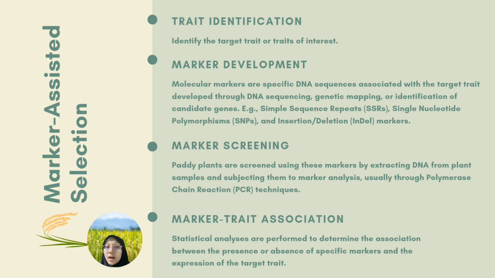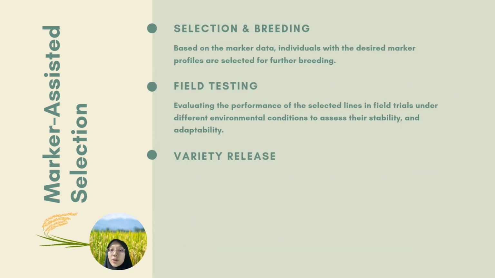Then we will do marker screening by using the developed markers, extracting DNA from the plant sample and using the PCR technique. Then we will determine the association between the presence and absence of markers using statistical analysis. Then, based on the marker data, the individuals with the desired marker will be selected, and we will do field testing, and the seed will be released.